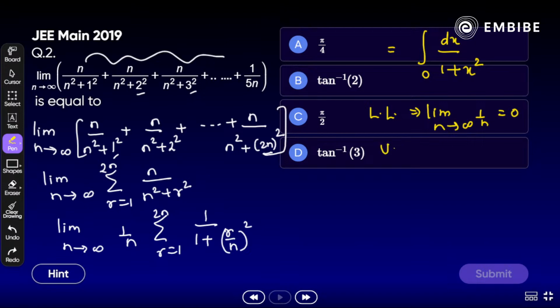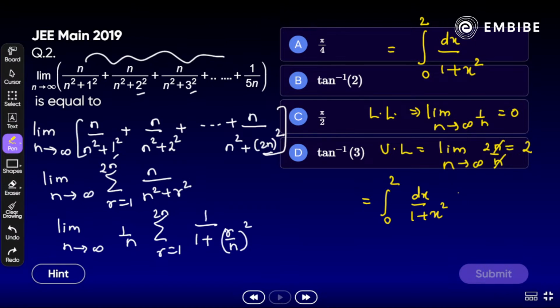Now, if we talk about the upper limit, that should be what? Limit n tends to infinity, 2n by n. Once we cancel out, the variable is eliminated, only 2 is left, that is a constant value. So that should be 0 to 2 here. So our final answer will be what? Integral from 0 to 2 of dx by 1 plus x square.